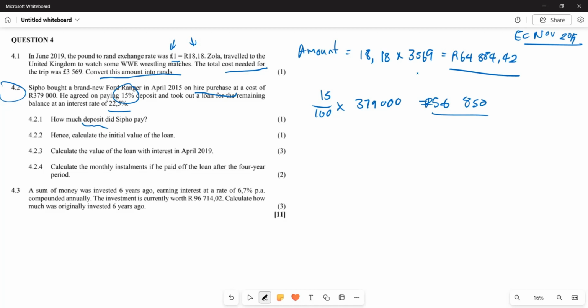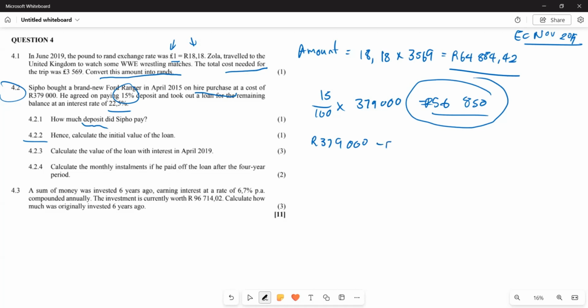Now, secondly, in 4.2.2, what are they saying? Basically, they're saying hence calculate the initial value of the loan, right? So in order for us to calculate the initial value of the loan, if this is the amount paid as part of the deposit, we are going to come here and say this is going to be the original price, which was 379,000, right? 379,000.